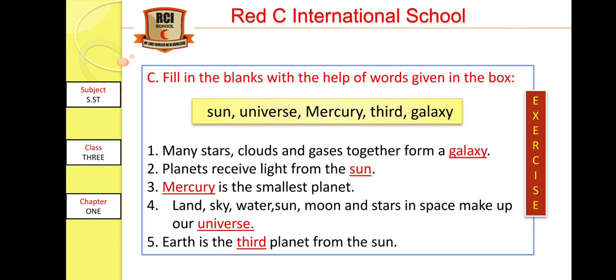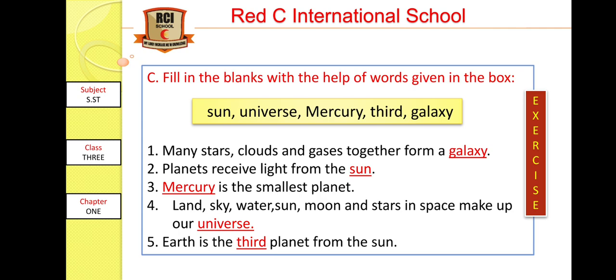Now coming to C, fill in the blanks with the help of words given in the box. Many stars, clouds, and gases together form a galaxy. Planets receive light from the sun. Yes, the right option is sun. Now third question, blank is the smallest planet, and fill up with Mercury. Mercury is the smallest planet.